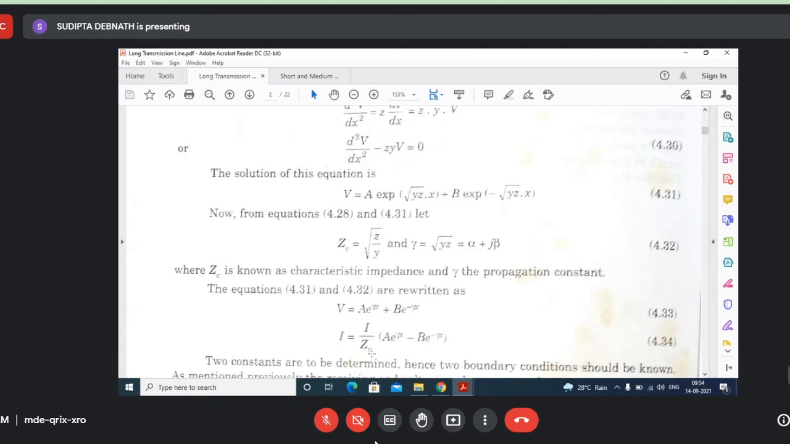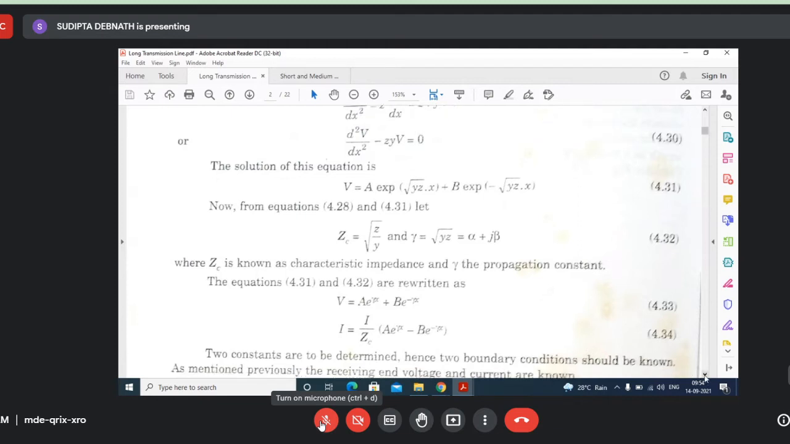Now, understood how from V we have got the expression for I? Any question? Understood. Take one pen and paper, and you'll find it will be like this. Okay.